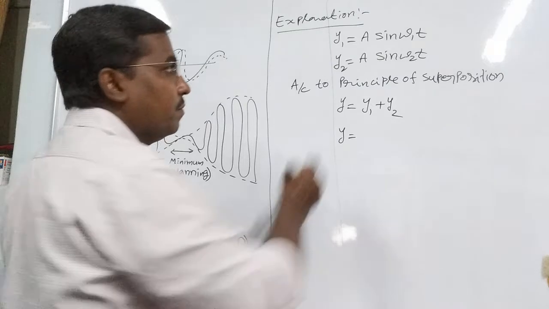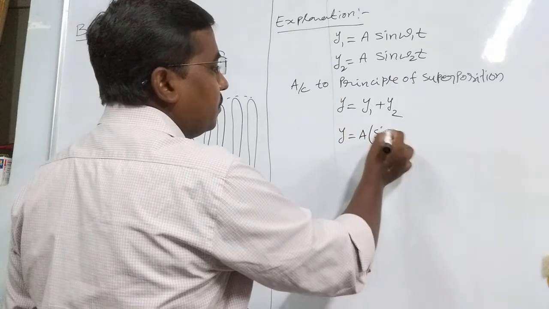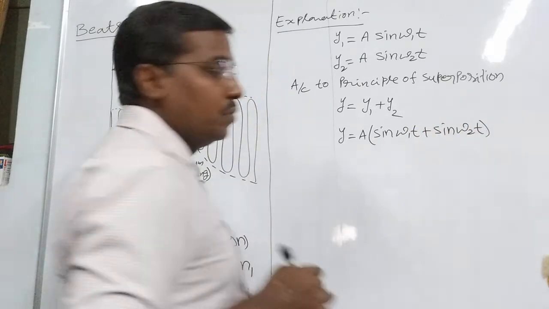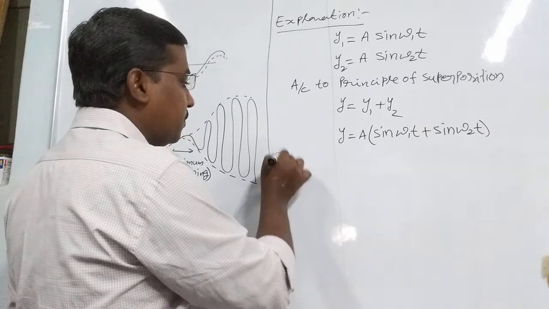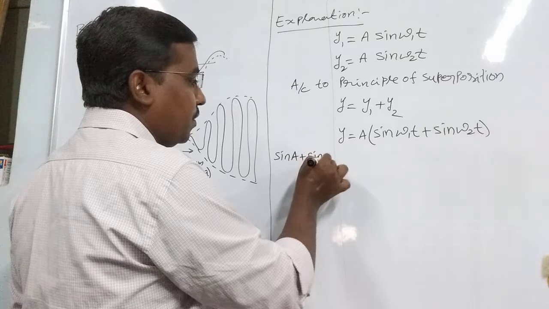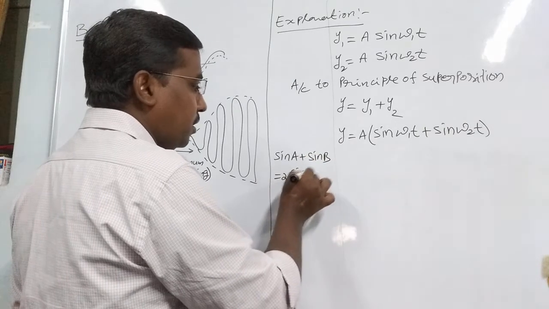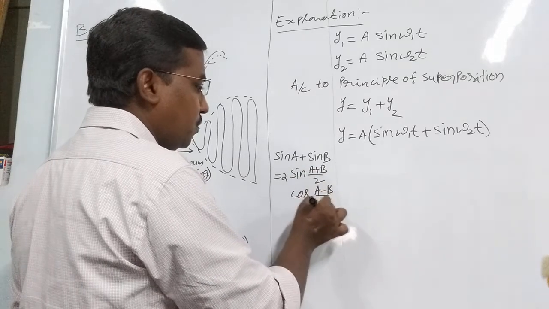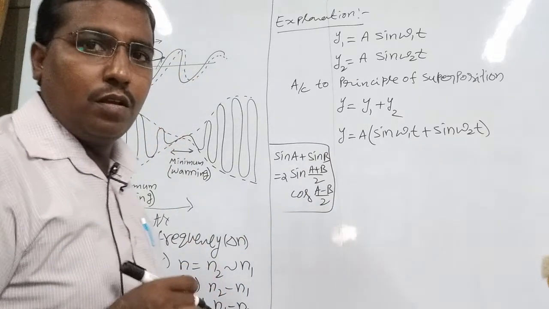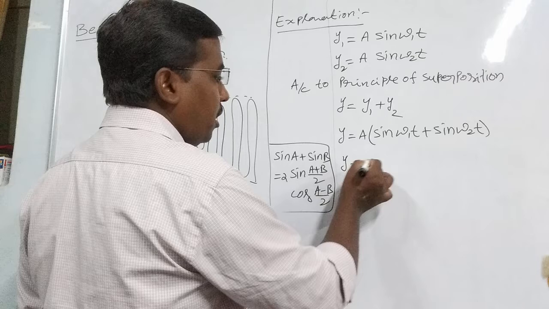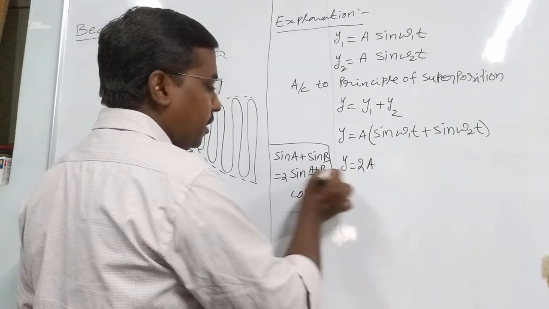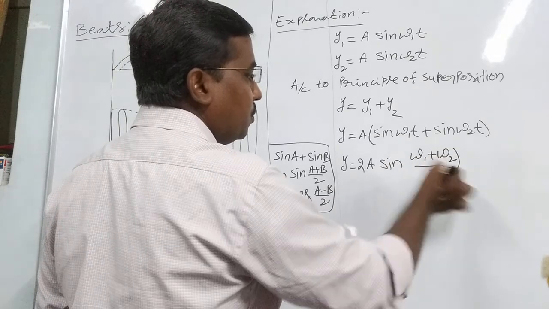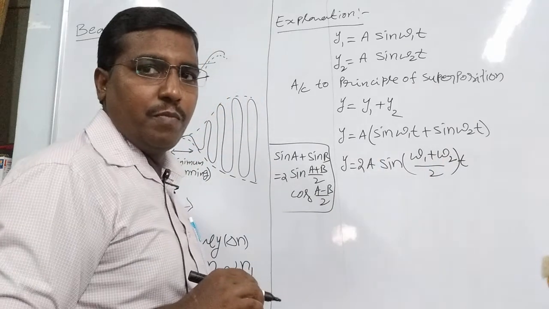In both, a is common, so we write a times sin omega 1 t plus sin omega 2 t, and this is of the form sin A plus sin B. This is written as 2 sin of (A plus B) by 2 into cos of (A minus B) by 2.